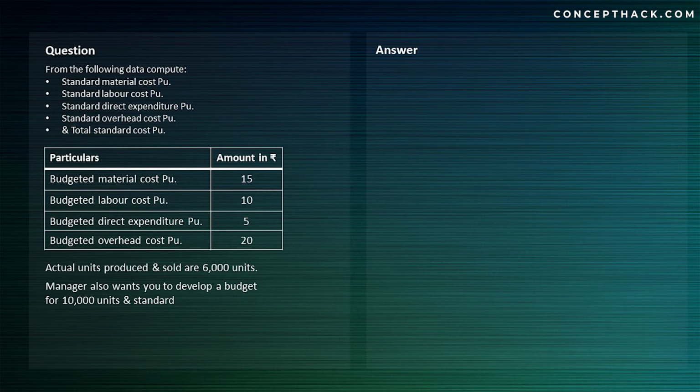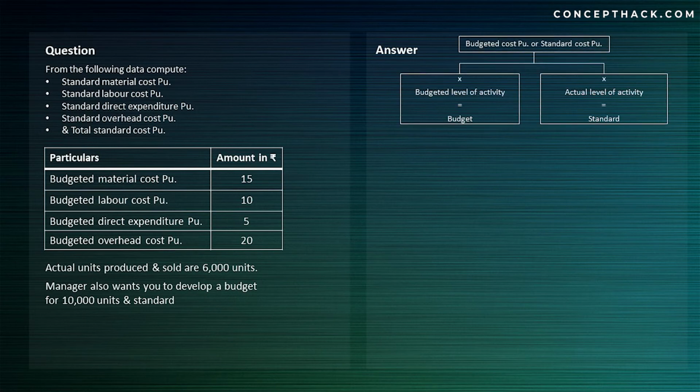So in order to create a budget, you need to multiply budgeted cost per unit or standard cost per unit with budgeted level of activity. So in our case, the budgeted level of activity is 10,000 units. So we simply need to multiply all budgeted cost per unit or standard cost per unit with 10,000 units, and that is how we'll be creating our budget.